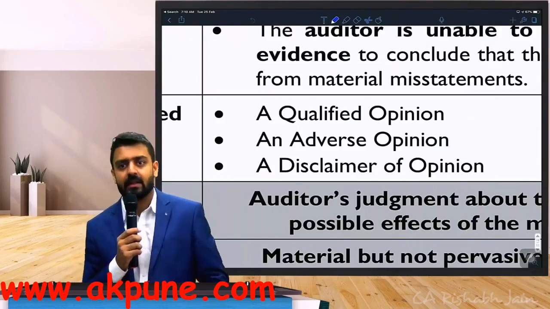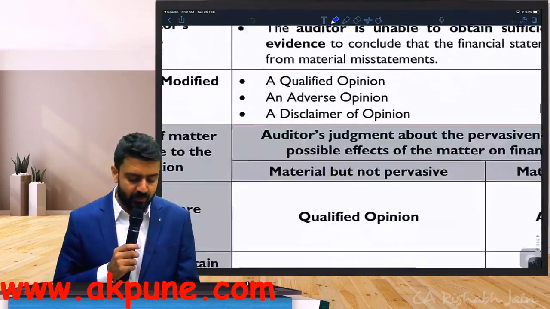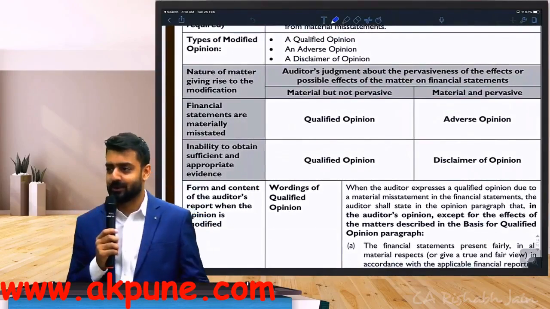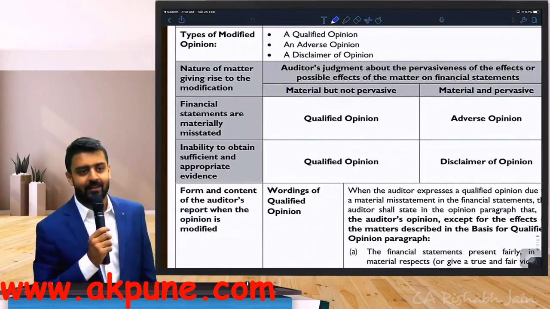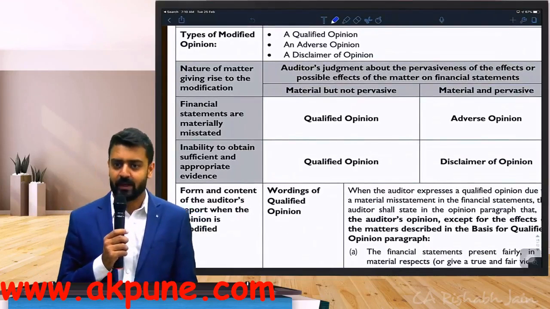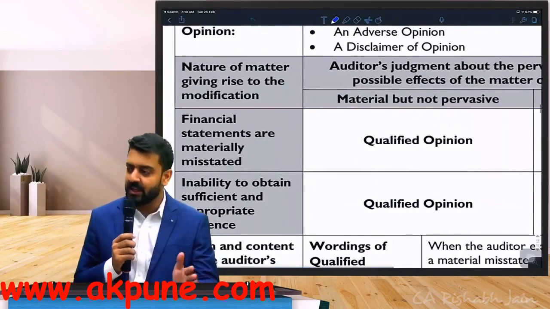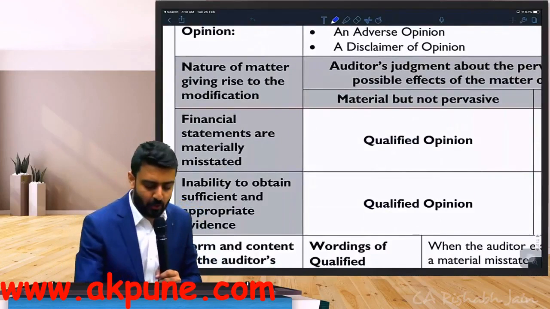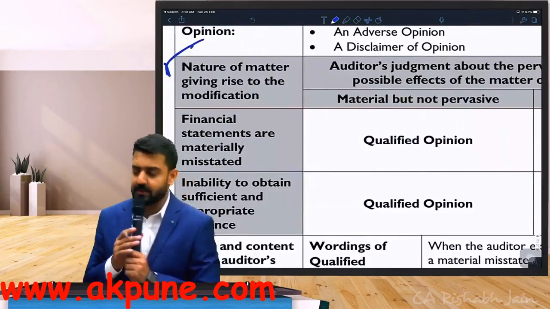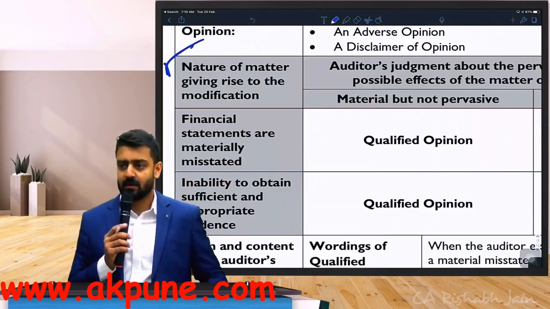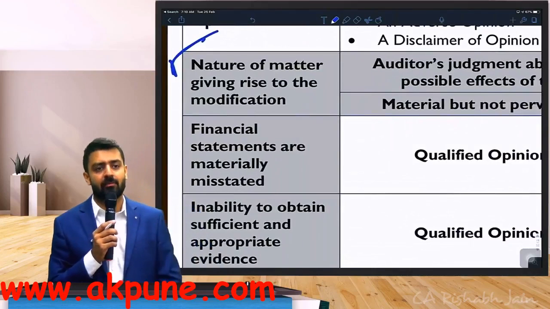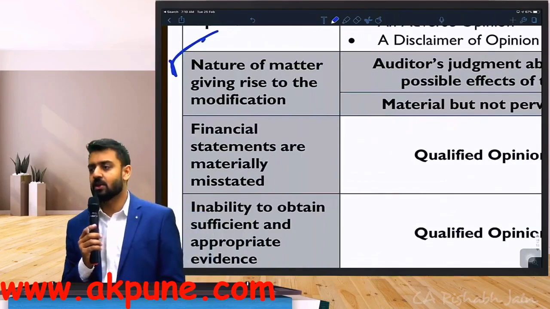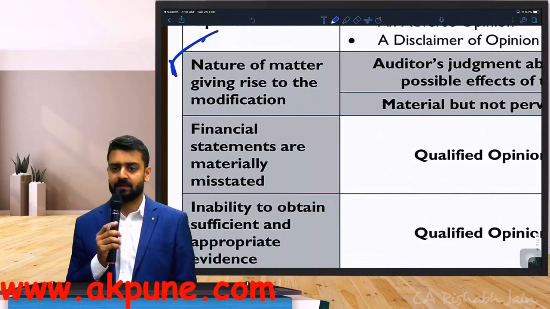Now, how do we determine that? That is when we come to discussion of a table. I'm sure majority of you would have seen this table for sure, at least once in a while. If not, don't worry, we'll discuss that in detail today. We'll make a table with 3 columns. In the first column, give a heading, nature of matters giving rise to modification.